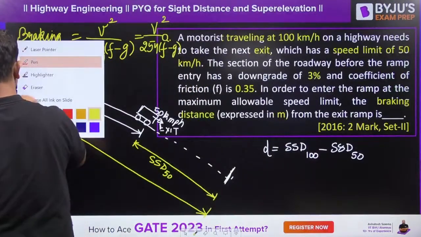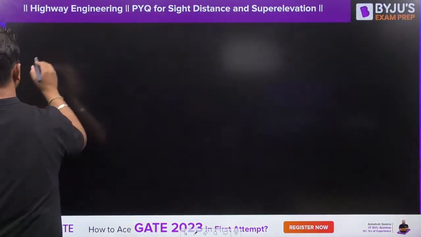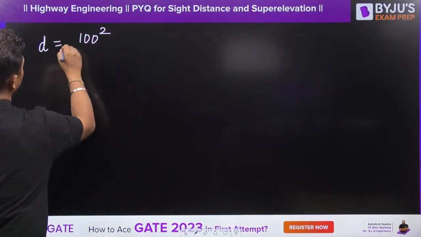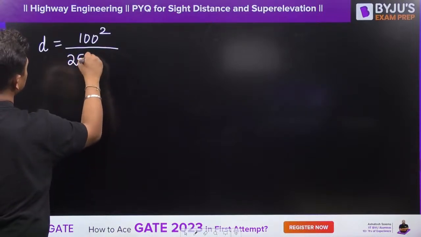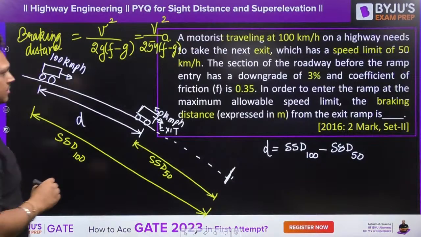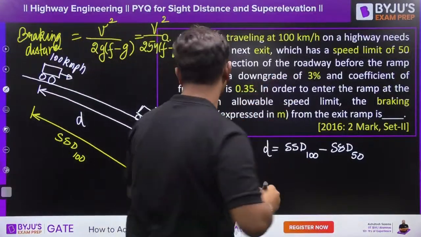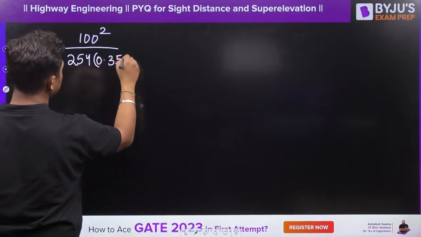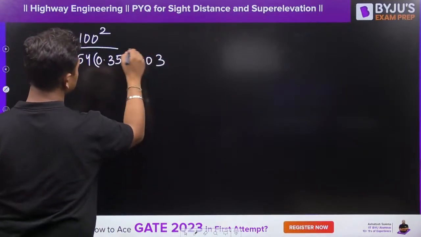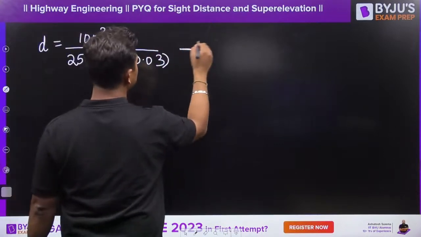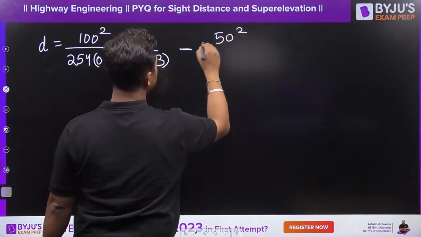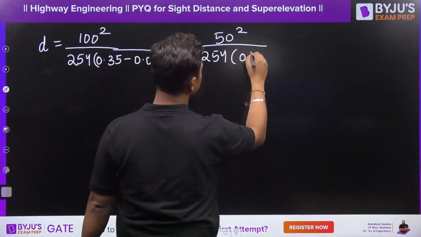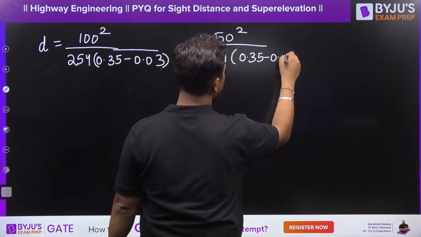So distance D is equal to 100 square upon 254 times (0.35 minus 0.03), minus 50 square divided by 254 times (0.35 minus 0.03).